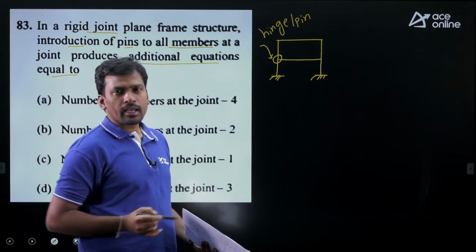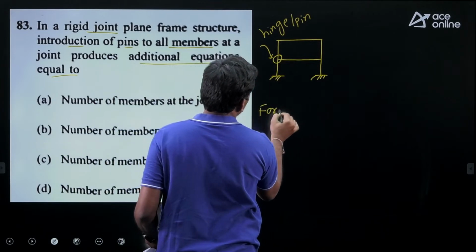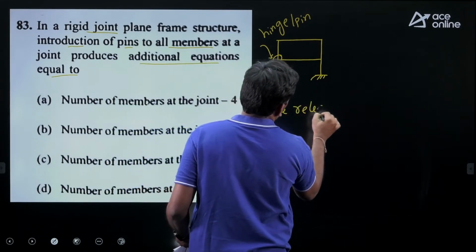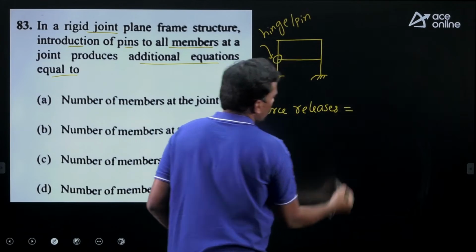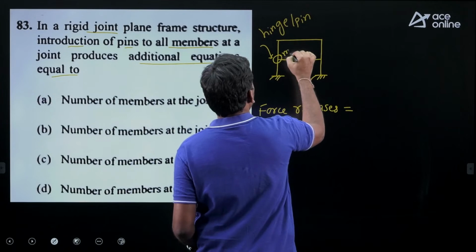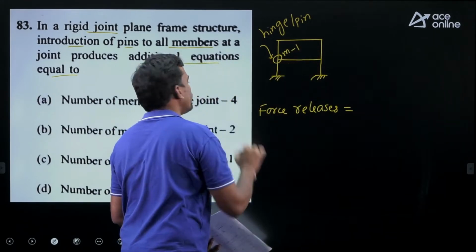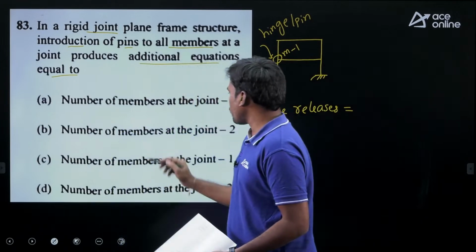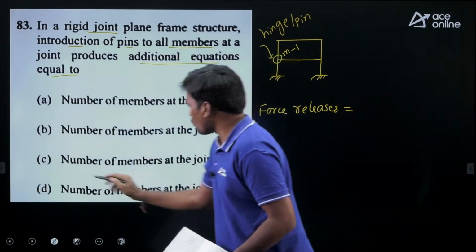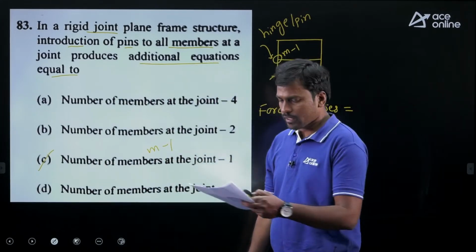Now the question is how many equilibrium equations? Here, force releases equal nothing but the additional number of equilibrium equations only. How many force releases for a moment hinge? M minus 1, where M is the number of members meeting at this hinge. Given number of members at the joint minus 1. This is M minus 1, then option C is correct.